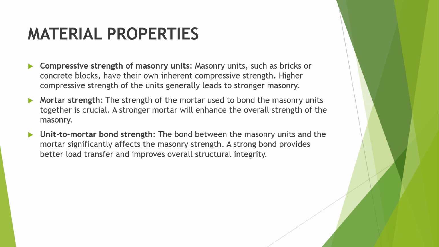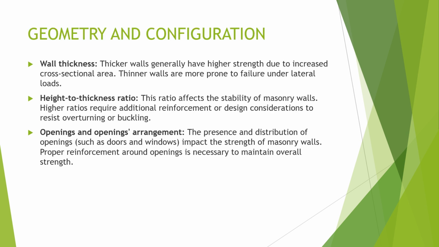Unit to mortar bond strength. The bond between the masonry units and the mortar significantly affects the masonry strength. A strong bond provides better load transfer and improves overall structural integrity. Geometry and configuration. Wall thickness. Thicker walls generally have higher strength due to increased cross-sectional area. Thinner walls are more prone to failure under lateral loads.